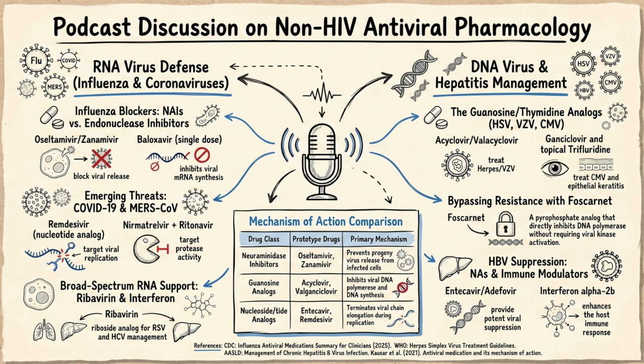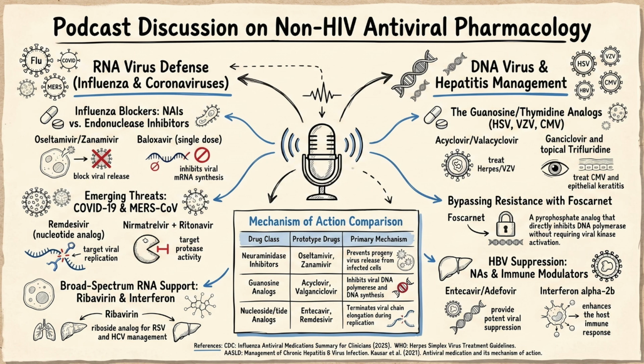It is incredible to step back and look at the full picture we just painted. The deeper insight here isn't just a list of side effects. It's that antiviral pharmacology is essentially a game of high-stakes molecular chess. It really is. Every time we target a specific viral enzyme, whether it's the factory gates with oseltamivir or the defective bricks of acyclovir or shutting down the molecular scissors of SARS-CoV-2, we apply immense evolutionary pressure that forces the virus to adapt, mutate, or die.